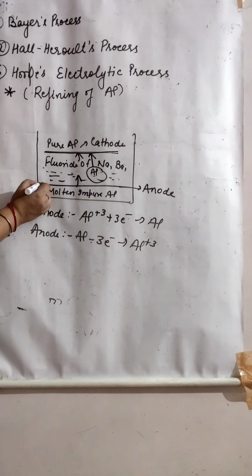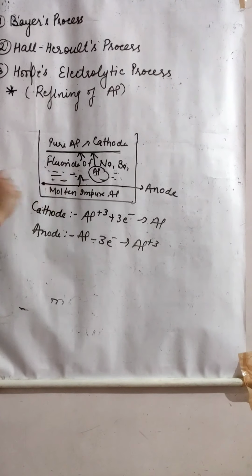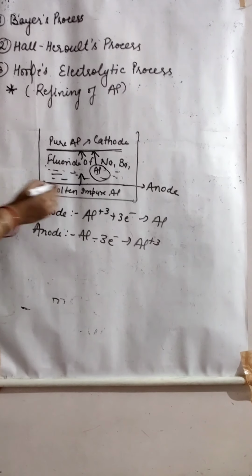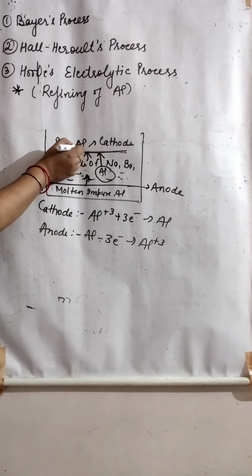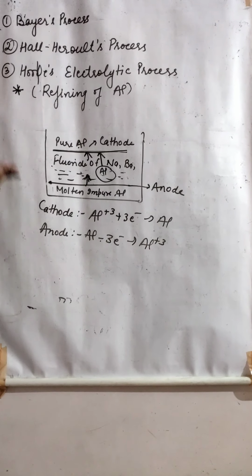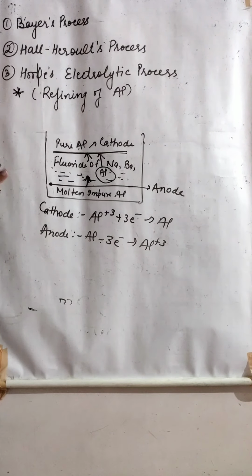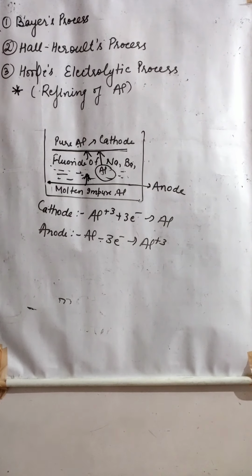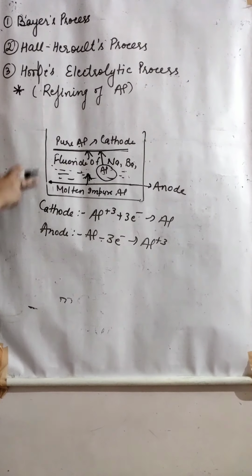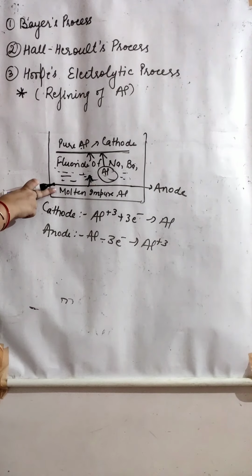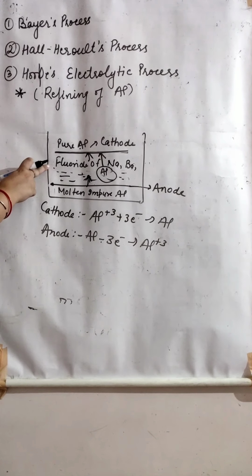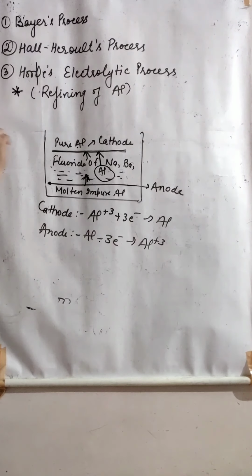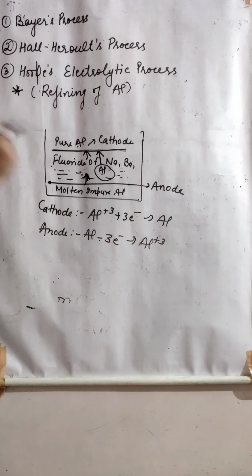So from this impure aluminium it will go to the top layer, and from there we can extract the pure aluminium. Though it is not in your course, I have told you for information that there are three layers. The lower layer is impure aluminium taken as the anode. The middle layer is the electrolyte. The top layer is pure aluminium.